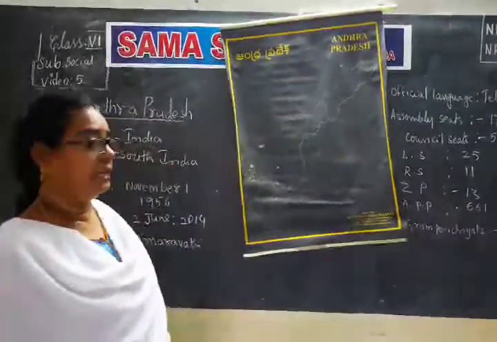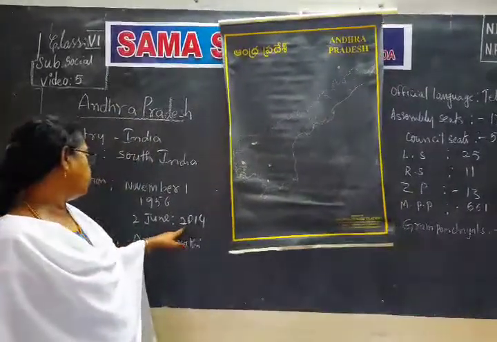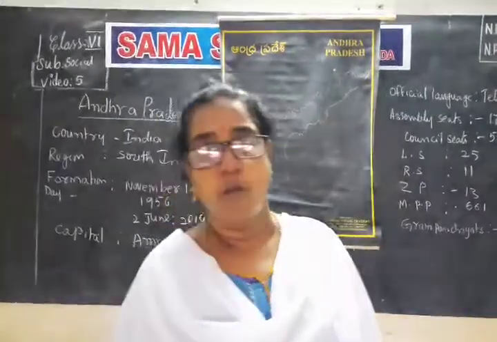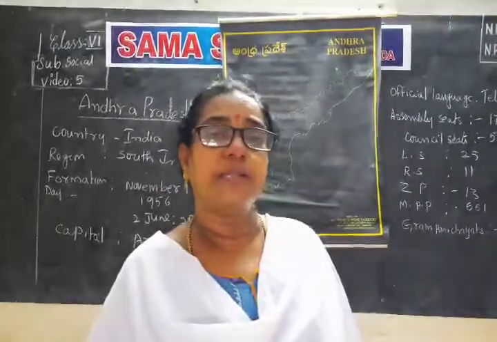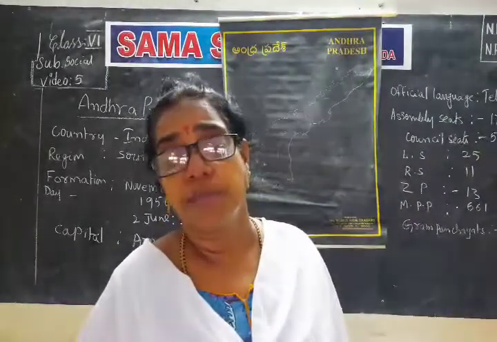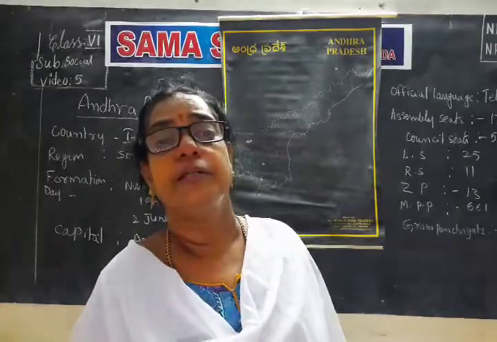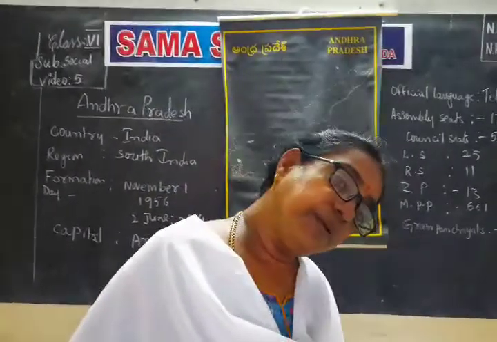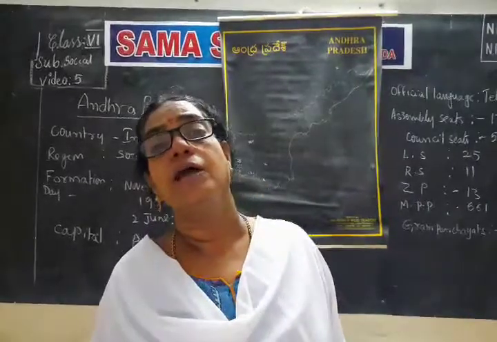Recently, in the year 2014, the Telangana people said that our culture, our language, our importance is going on reducing. Our resources are used for the development of Andhra people. Andhra people have captured everything. If we are separate, Andhra state will be developed and Telangana also will be developed.